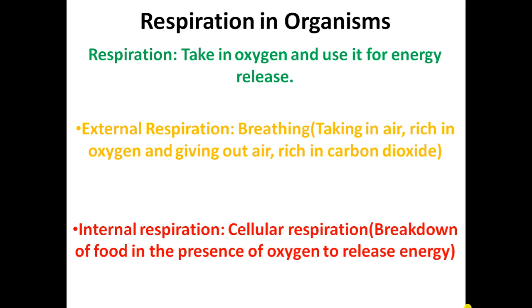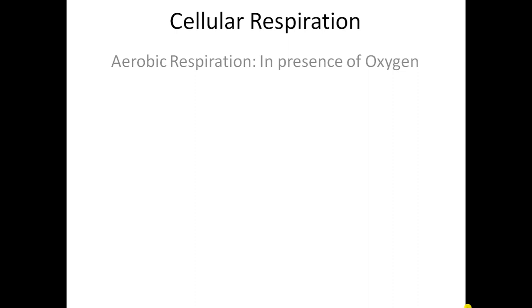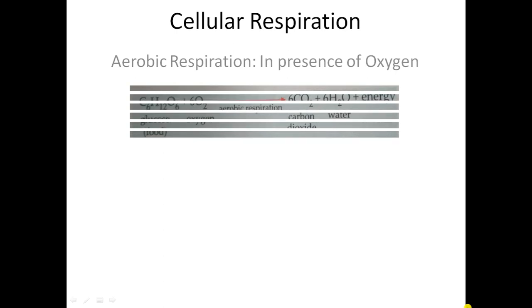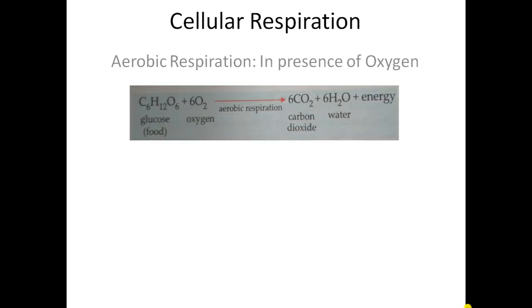And cellular respiration is again of two types. Okay, first one is aerobic respiration. So the respiration, the breakdown of food, we can say, into carbon dioxide and water to release energy by using what? In the presence of oxygen. Okay, I will explain it generally with the help of this equation. I hope you are able to understand with the help of this given chemical equation.